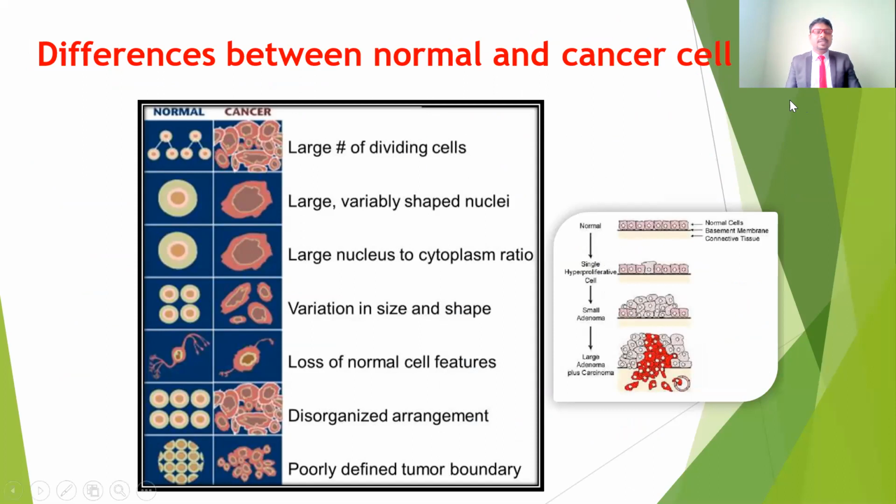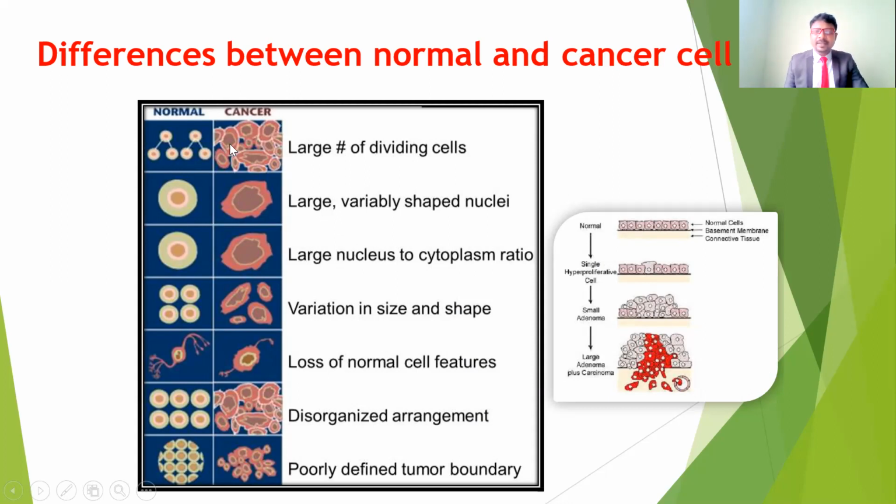Coming to the next topic: what is the difference between normal cells and abnormal cells? If you know the normal cells, you can easily understand how abnormal cells grow. Normal cells undergo mitotic divisions, which means one cell divides into two cells, and then those two cells divide into four cells.